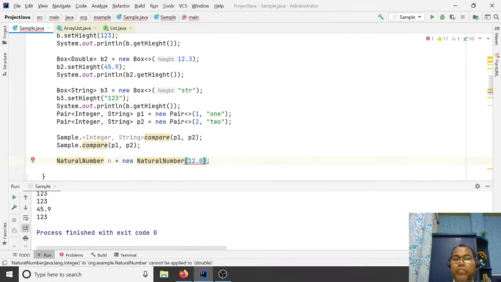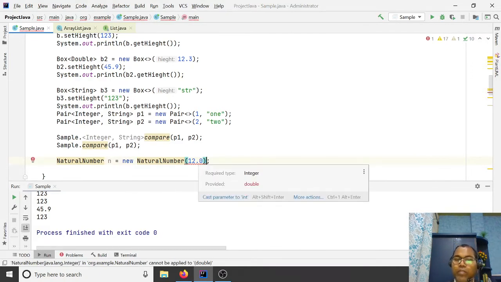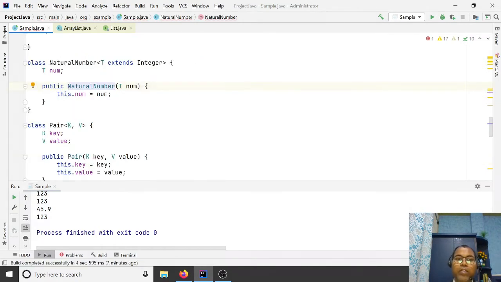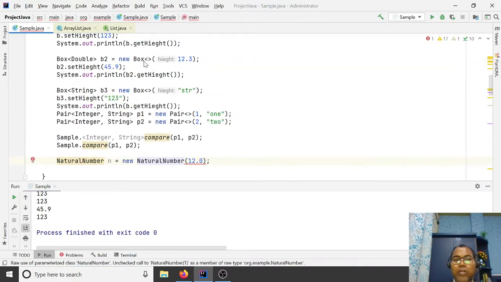Here T is not generic, T is a subtype of Integer. You only have to control the restrictions. Here you can pass a number, but you cannot pass a String.